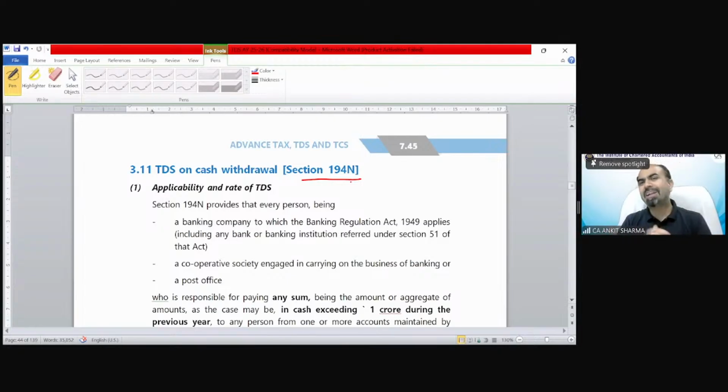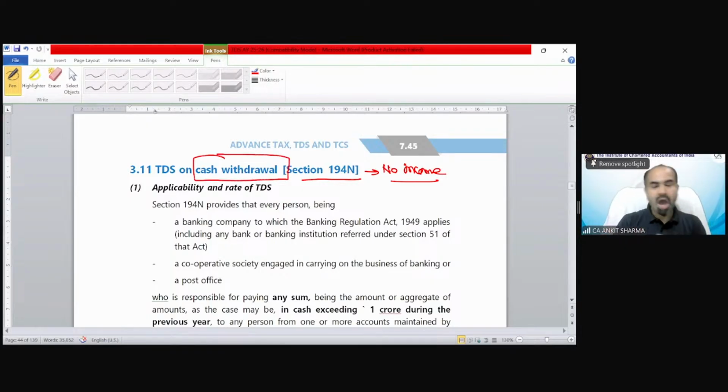But section 194N was introduced about 3-4 years back, and it is not an income source on which TDS is deducted. There is no income source. So what is it? It is on cash withdrawal.